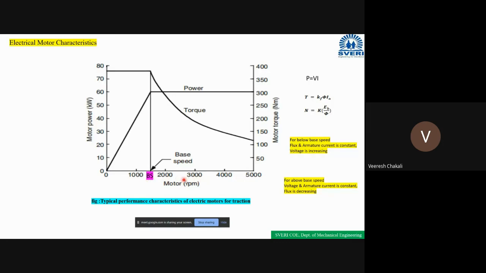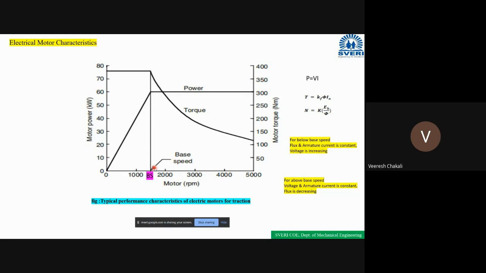On the x-axis we are taking the motor speed, that is in RPM, rotations per minute. This point is the base speed. For example, 1500 RPM is the rated speed. That speed can be considered as the base speed.